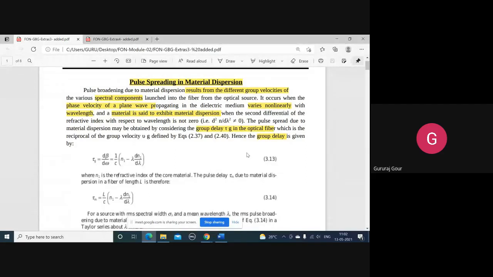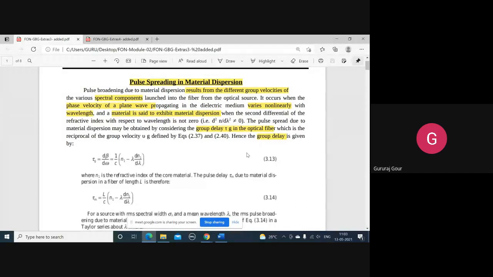That is today's main topic, the pulse spreading in material dispersion. Material dispersion is one type of dispersion. We have seen material dispersion, chromatic dispersion, waveguide dispersion, modal dispersion, etc. Modal dispersion occurs because of the change in modulating frequency of each of the modes that your fiber is supporting. In that case, there is a transfer of message from one mode to another that is causing modal dispersion.